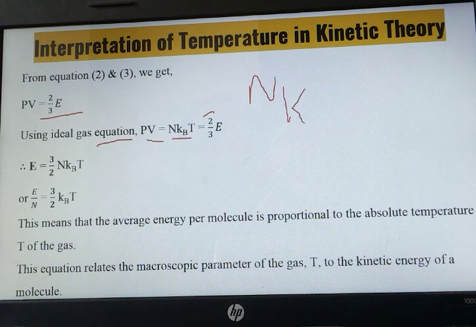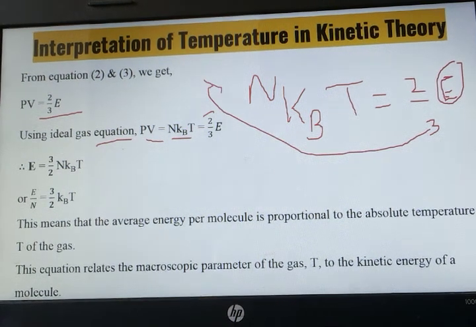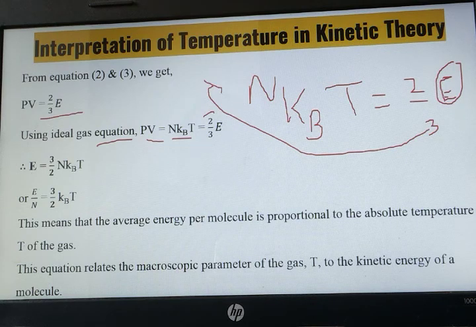N kBT is equals to 2/3 E. But if we want to find out only energy, then this whole thing will go up, it will go inverted and come here. That's what has been written. Energy is equals to 3/2 N kBT. After this, N is taken in the denominator, so we can write E upon N is equals to 3/2 kBT.